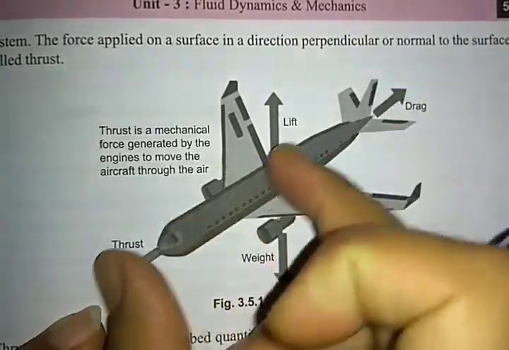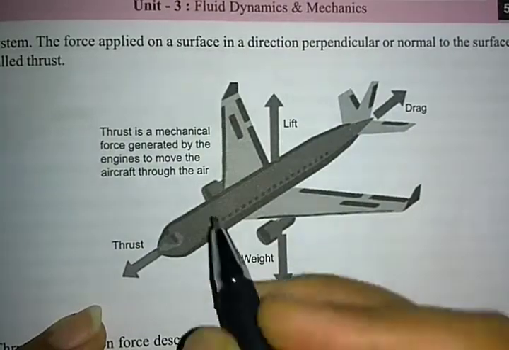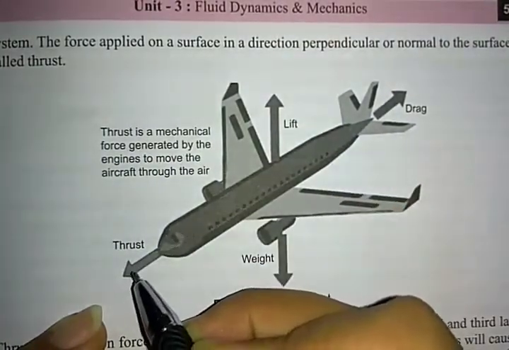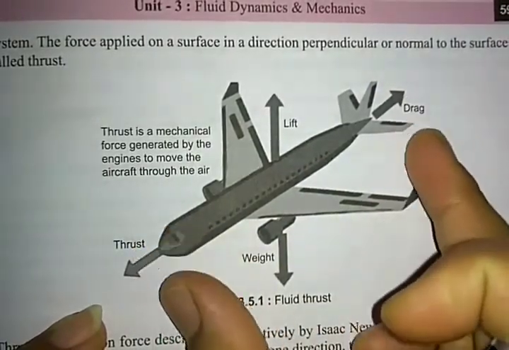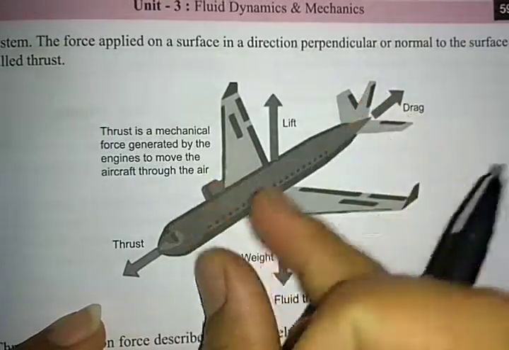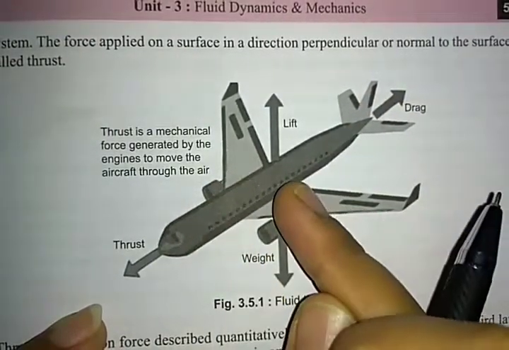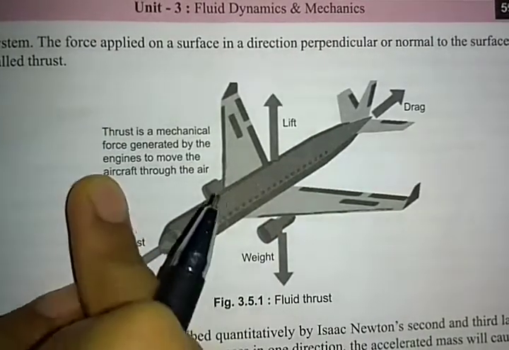The jet is moving, the normal force is exerted to move the jet. Thrust is a mechanical force, generated in this figure by the engine to move the aircraft through the air.